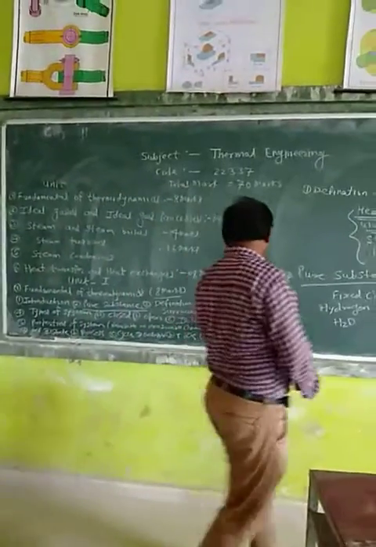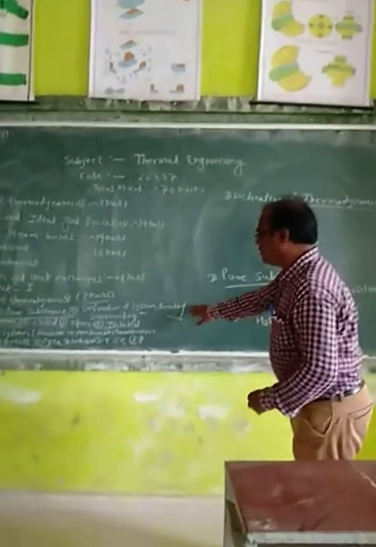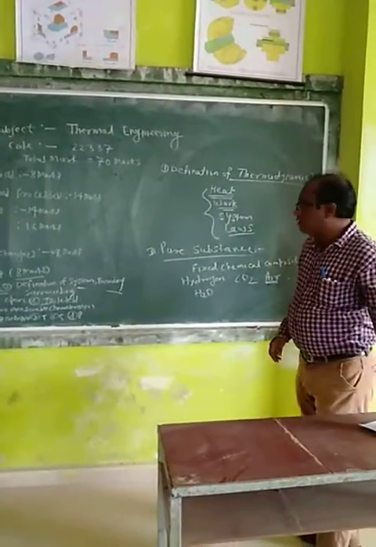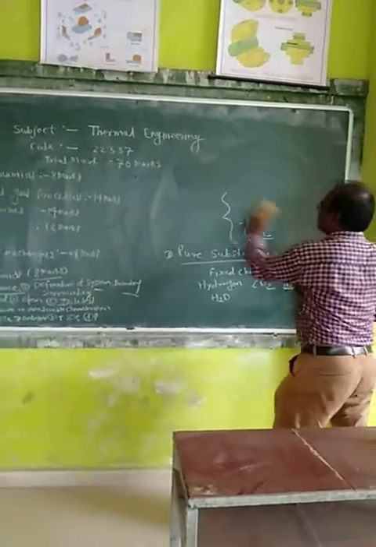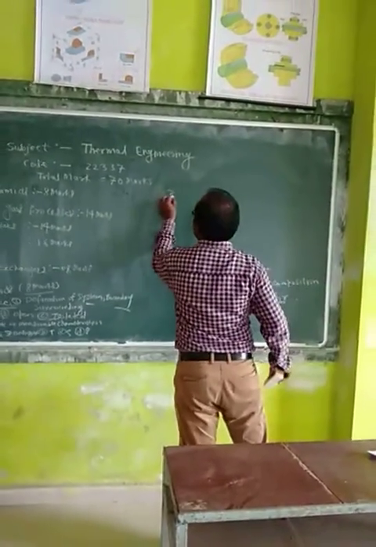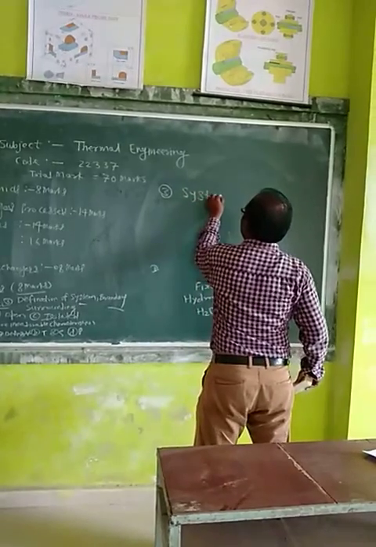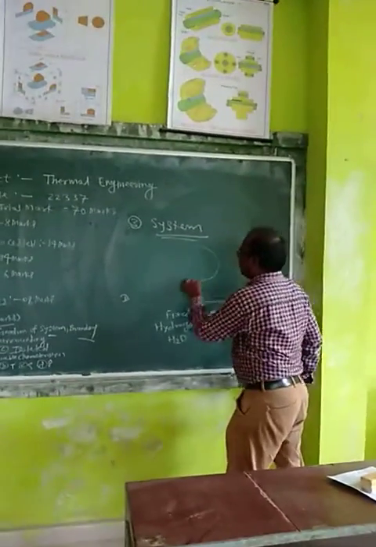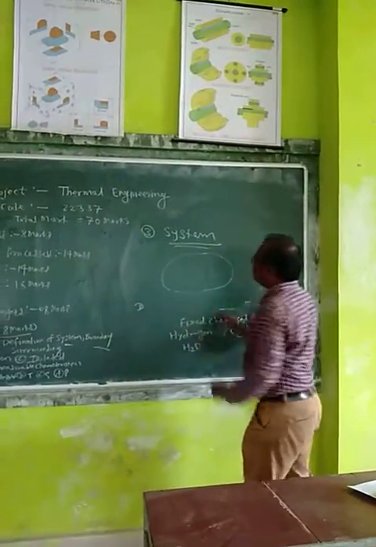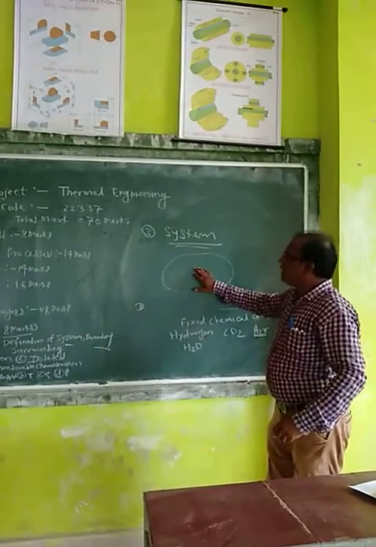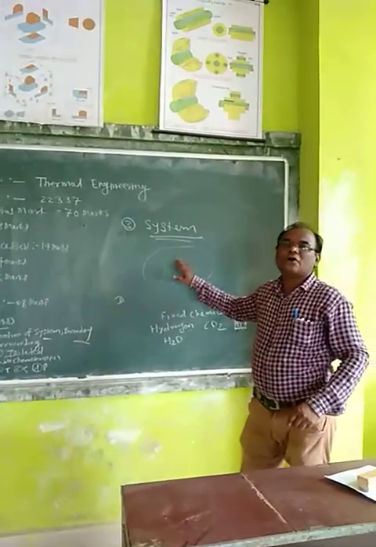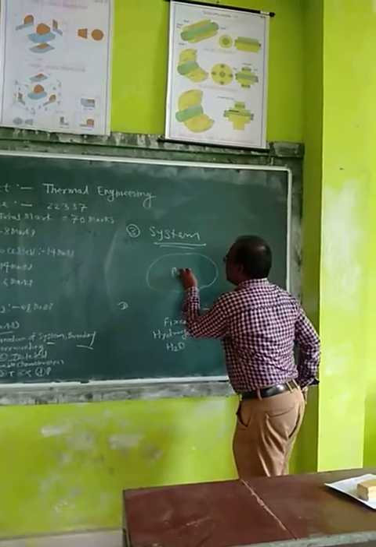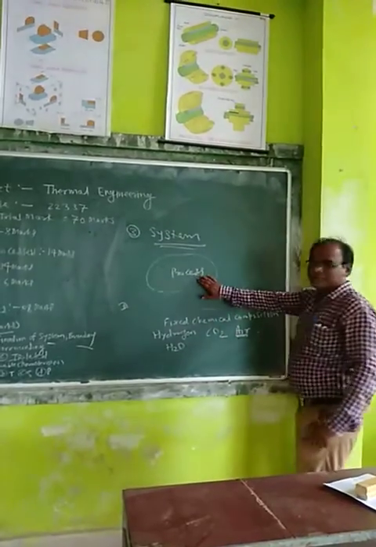definition of system, boundary and surrounding. Now we know about the system. Now system means third system. System or thermodynamic system. System means, suppose this is the area. This is the area. Means system is the area in which some process can be done is called as a system. Means this is the area. Here some process can take place, that is called as a system.